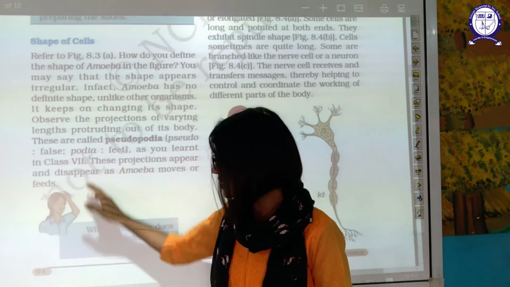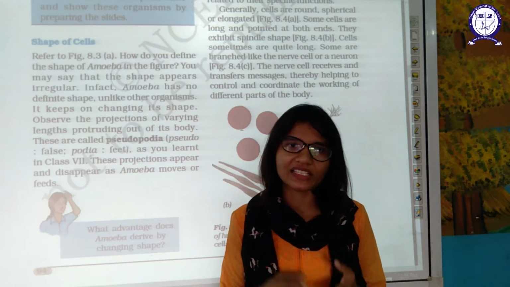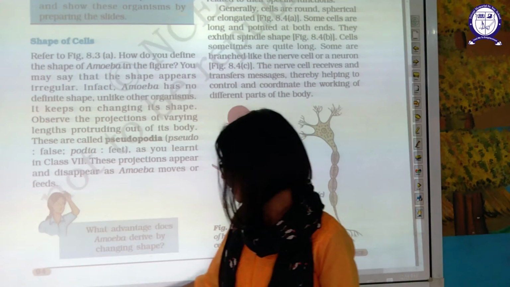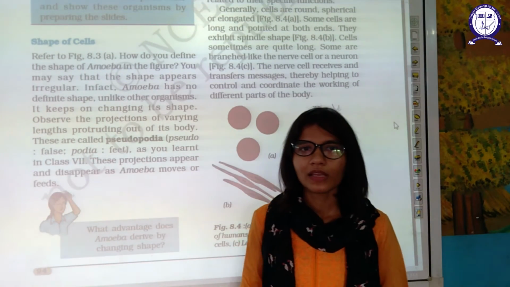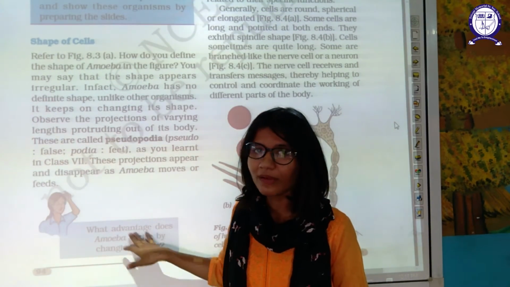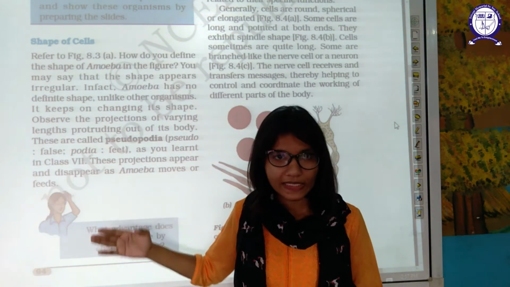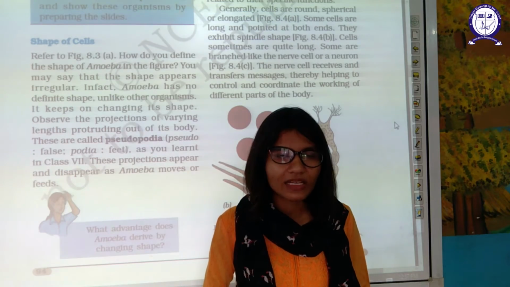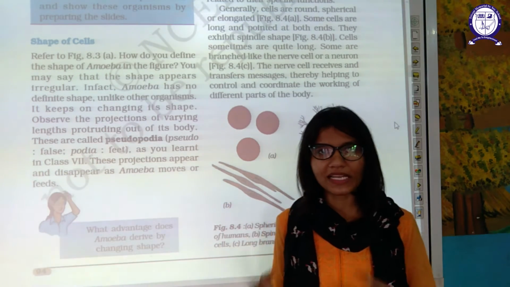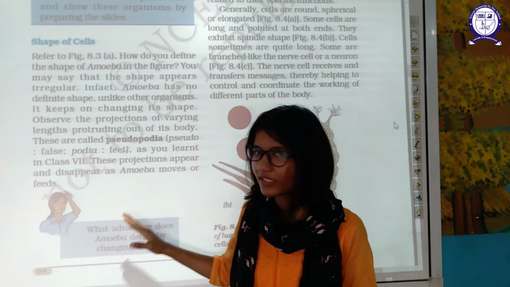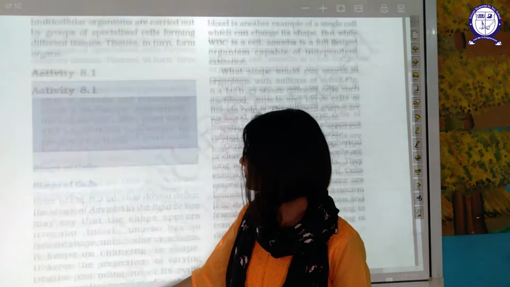These projections appear and disappear as amoeba moves and feeds. Okay, what is the advantage amoeba derives from changing shape? The advantage is that amoeba can get the food without the help of a host. Amoeba does not need a host or parasitism. It can live as a free living organism, by its body only. It does not depend on other organisms for its life. This is the advantage.